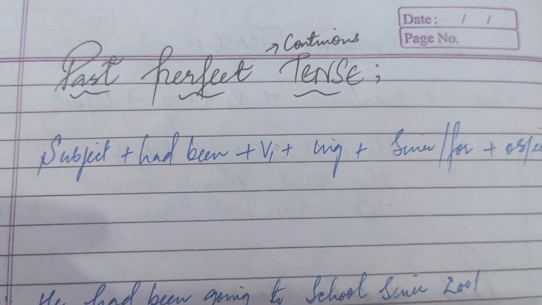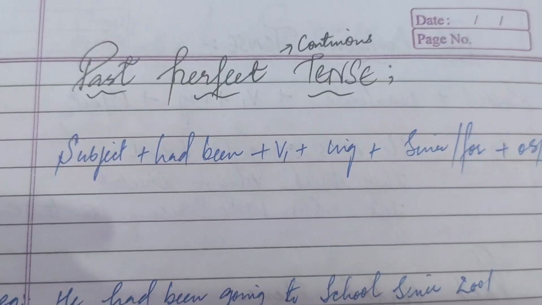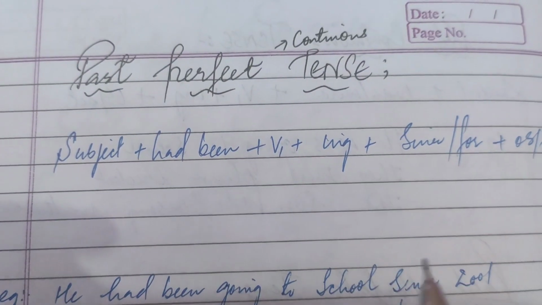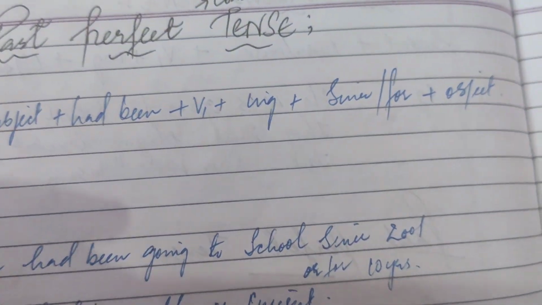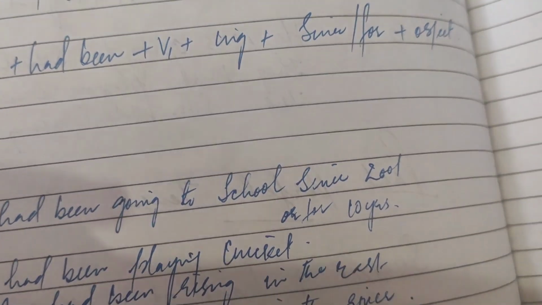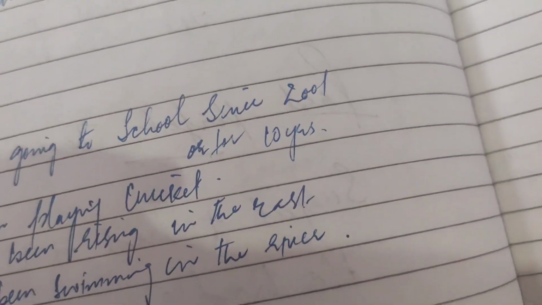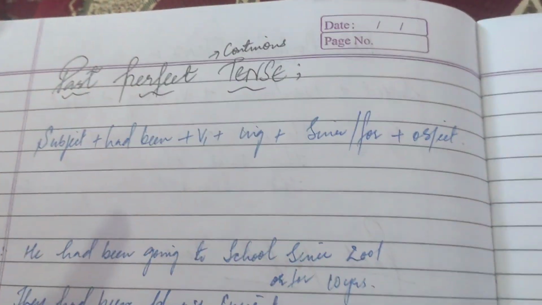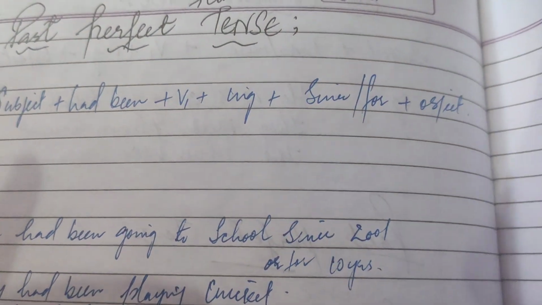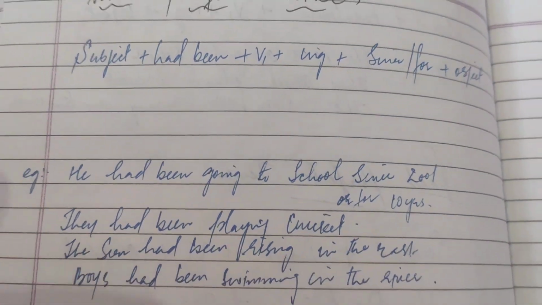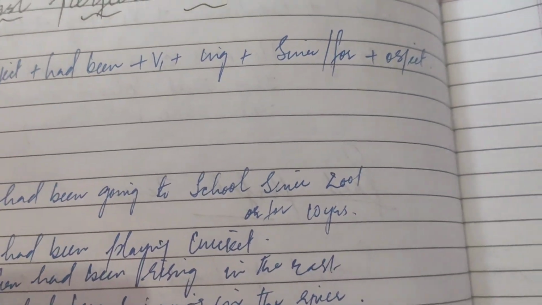So the rule for the past perfect continuous tense goes like this. First it is subject plus had been, and then V1 plus ing, and then since and for plus object. As was seen in the present perfect continuous tense, since and for were used in those sentences too, and for was used for a period of time, and since was used for a point of time.